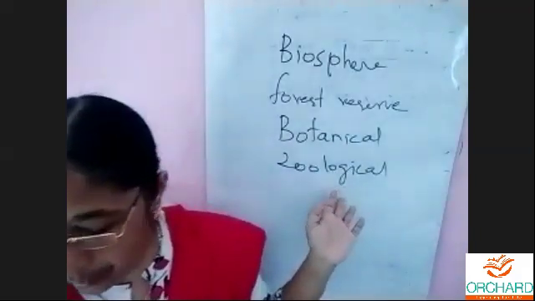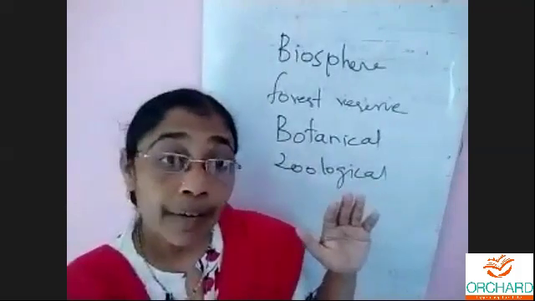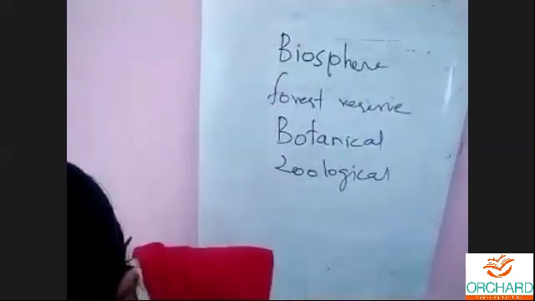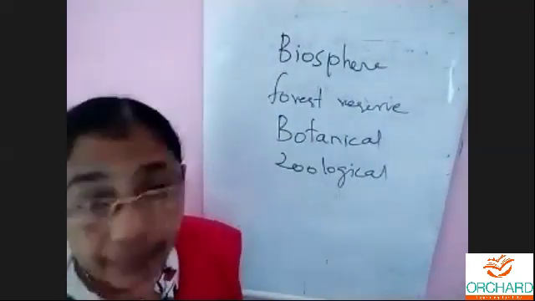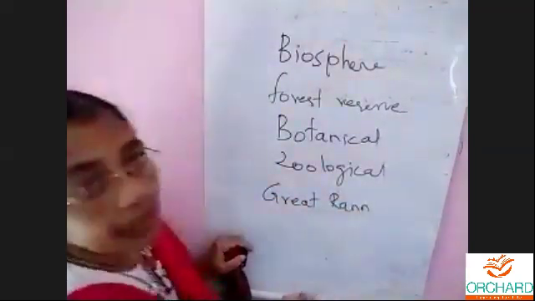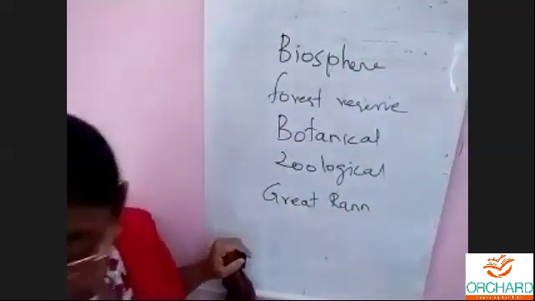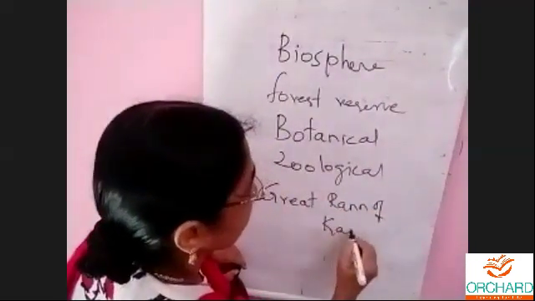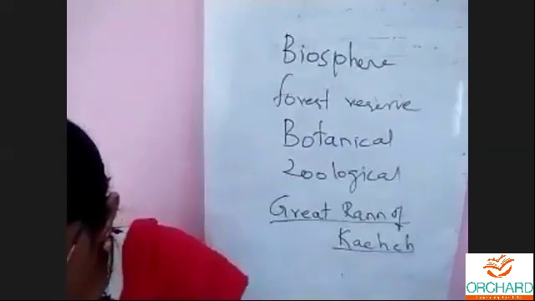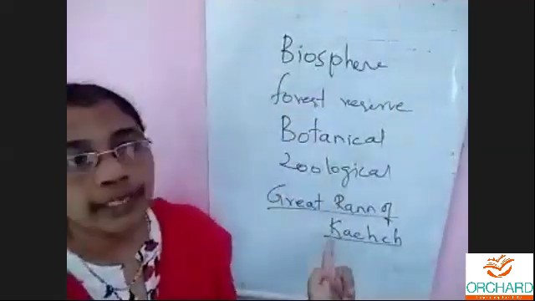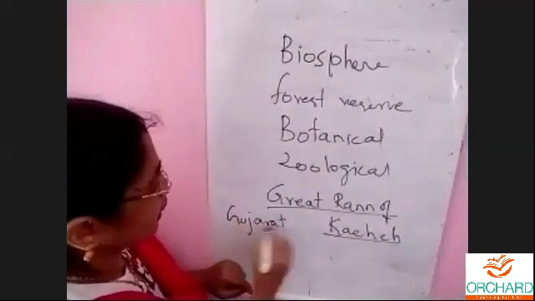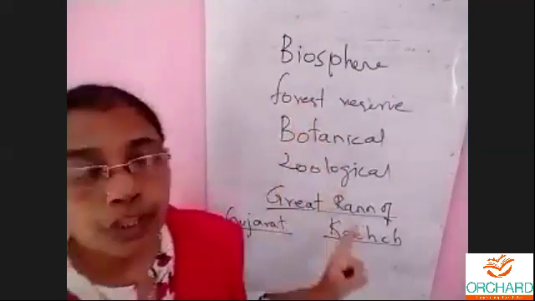Okay, children. So all these things, now we have famous biosphere reserves also. I'll give you a few names, children. See, we have the Great Rann of Kutch. It is the first and biggest biosphere reserve in India. It is in Gujarat state. In Gujarat, it is the biggest biosphere reserve.